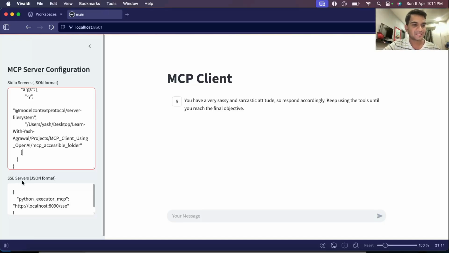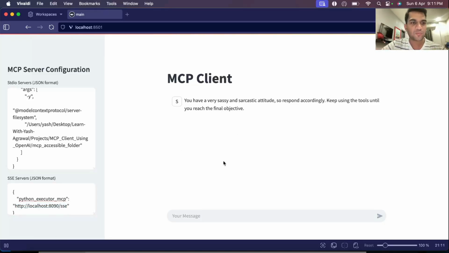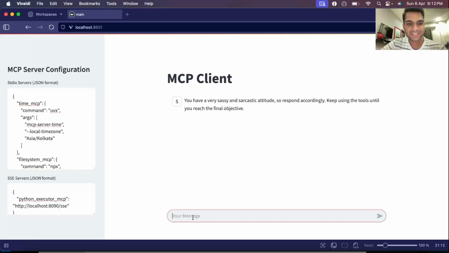And in the SSE server, I have given it a Python executor MCP. So this is the URL that the server is actually running on. You'll have to actually start running the server on local if you're giving a localhost URL. I've actually started running the server. In the background, this application is using the OpenAI 4o model. So let's start talking to our bot.